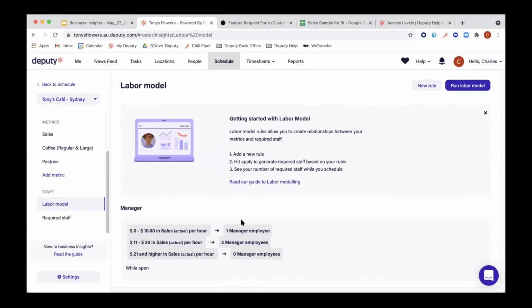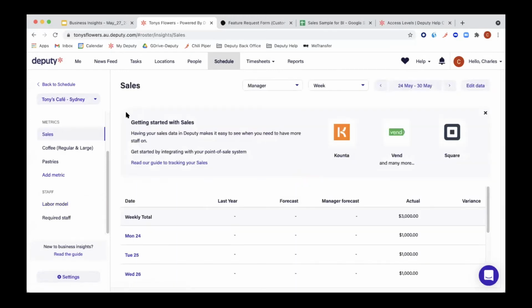Cool. Having a quick look at the Q&A. Can we allocate sales data to all locations instead of having to choose one? Yes, I think now it's probably a good time to show this, Charles. So if we go to sales, a few things on that.